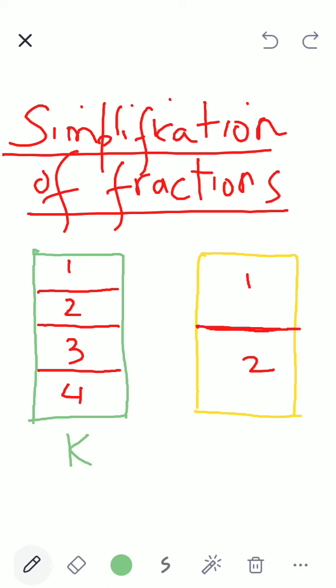Some fraction I want to give to Kirtana. This chocolate, some fraction I want to give to Dhanya. So for Kirtana I decide to give this piece and this piece.